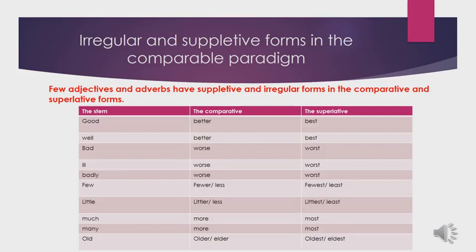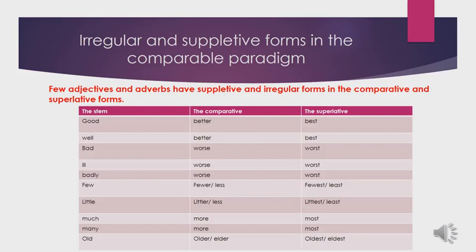The adverb well is in the stem. In the comparative form, it is better. And in the superlative form, it is best. Again, just like the adjective good, we have two suppletive forms. We cannot say weller or wellest, the comparative and superlative forms of well, because for this adverb, we have better in the comparative form and best in the superlative form, two suppletive forms because they are totally different from the stem well.